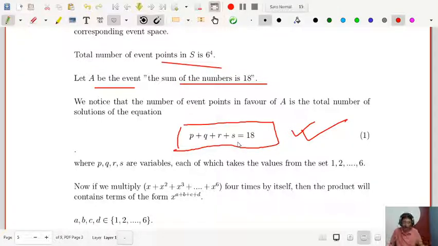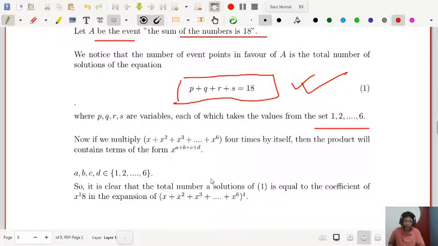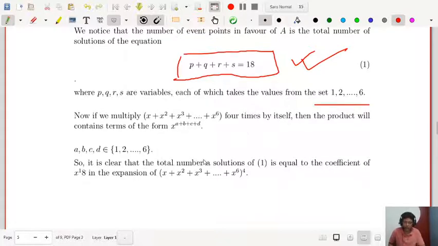It can take any values from 1 to 6, from the set 1 to 6. Now, if we multiply, next look at that. If you multiply x to the power 1, x square, x cube, up to x to the power 6, four times by itself, then the product will contain terms of the form x to the power a plus b plus c plus d.